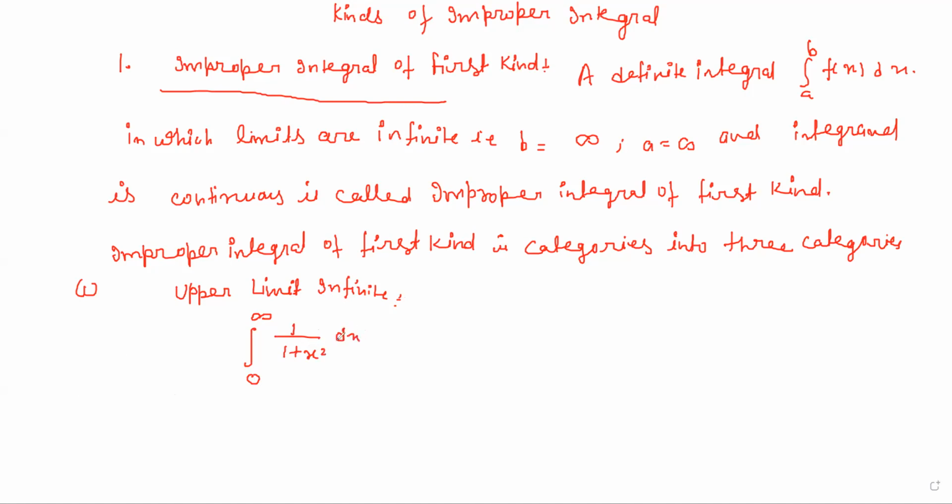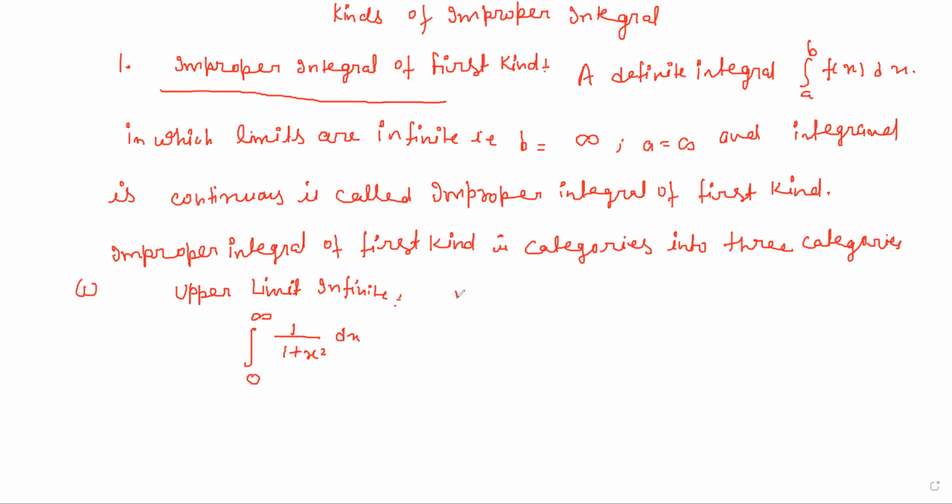So if we see here, the upper limit is infinite and this function f(x) equals 1 upon 1 plus x squared is bounded. If we find the values between this interval, this function is bounded, because when you put the value 0 then you get 1, but when you put the value infinity then you get 0, meaning the value of this function lies between 0 and 1. Okay, that means this function is bounded and it is also continuous.